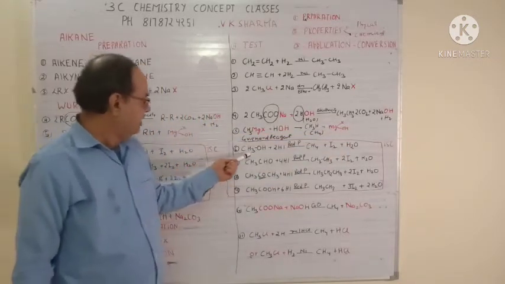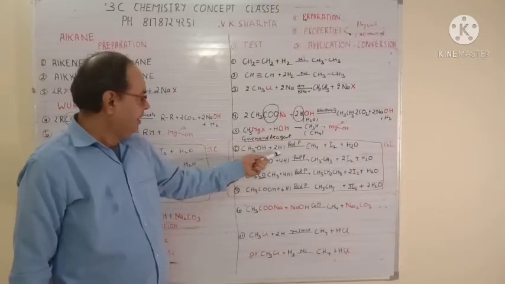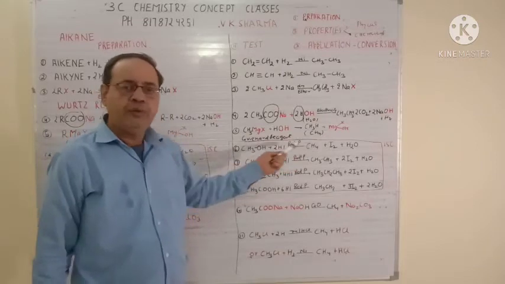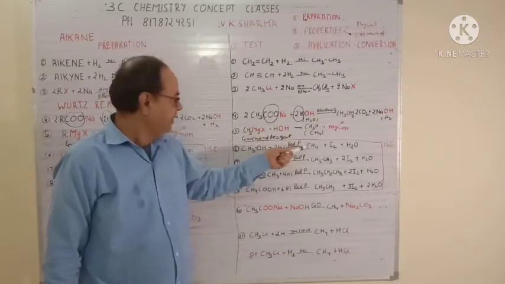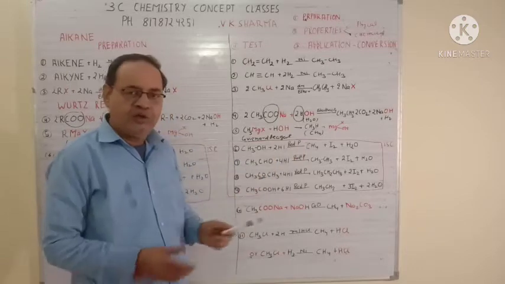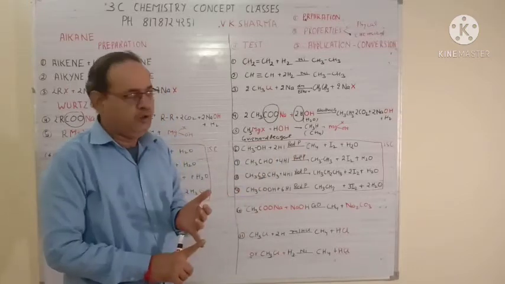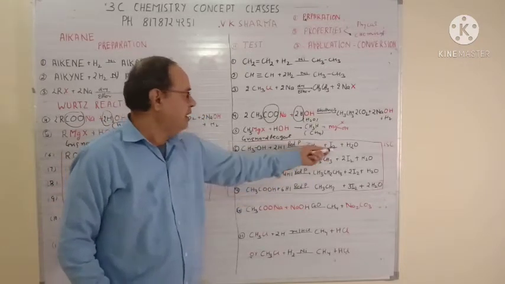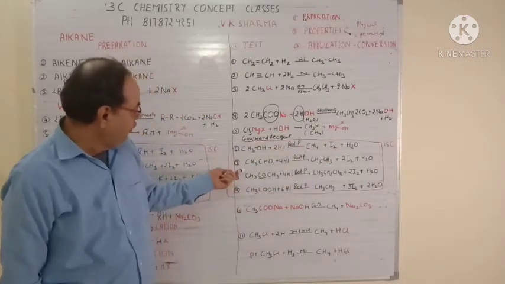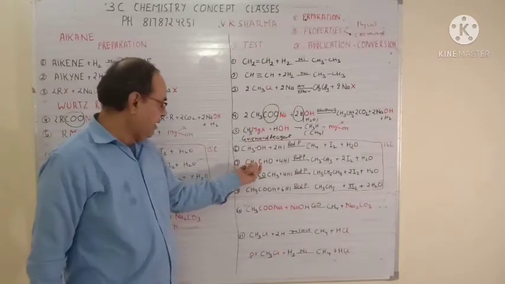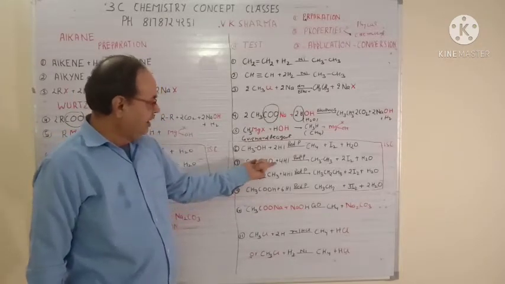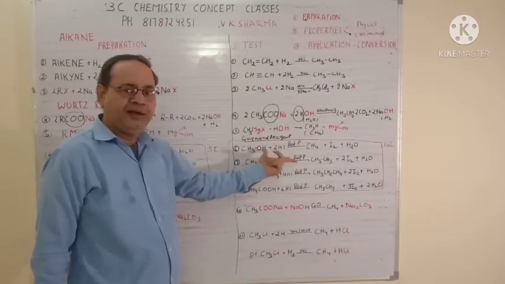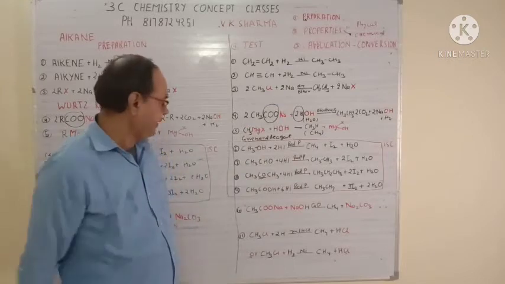Next is your methyl alcohol, 1 carbon with reduction gives you methane. Ethyl alcohol will give you ethane, propyl alcohol will give you propane, butyl alcohol will give you butane. Same way, HI will always form water and I2. So single oxygen, so single water. 2I means I2. Same way you take any aldehyde. So here I am taking ethanal. So ethanal will give you ethane, propanal will give you propane, butanal will give you butane, pentanal will give you pentane, hexanal will give you hexane, and so on.